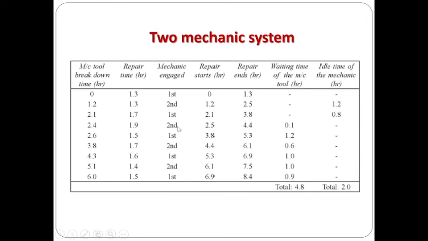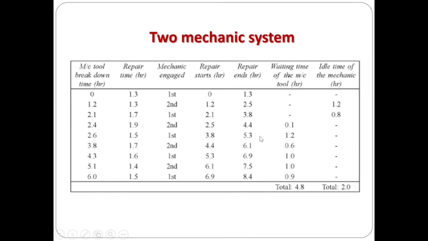And next is the first mechanic. For the first mechanic the end time is 3.8, whereas this breakdown occurs at 2.6 hours. So this particular machine which broke down has to wait up to 3.8 hours, because the first mechanic is engaged up to 3.8 hours. So the starting time will be 3.8 plus 1.5, which is 5.3. So this is how we have to calculate all the repair starting times and repair ending times for both the